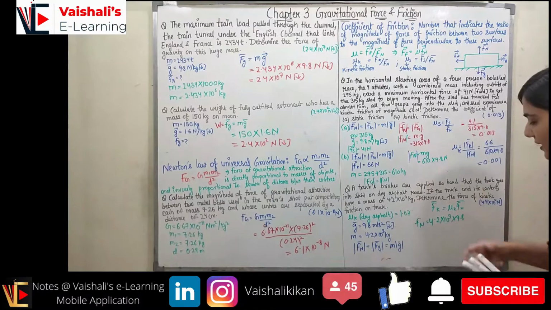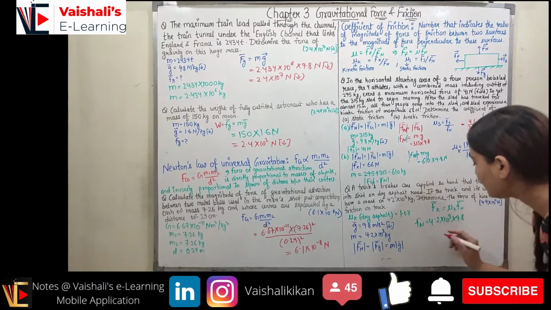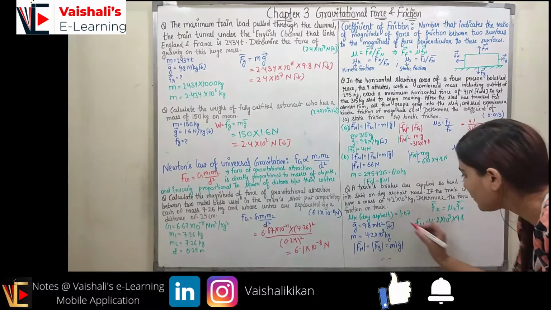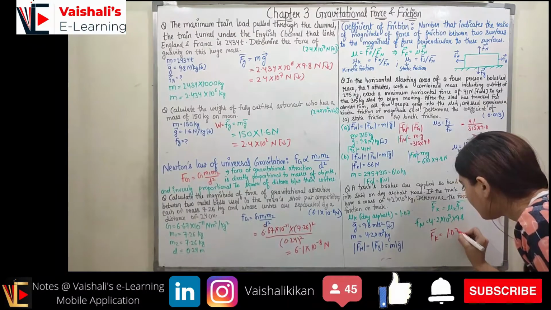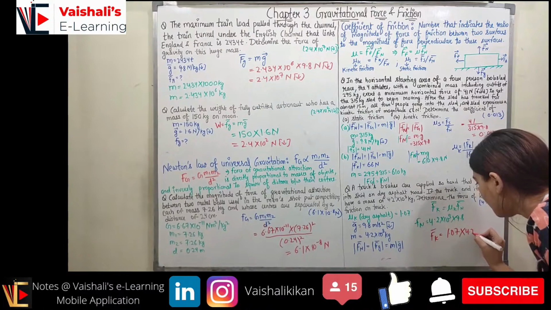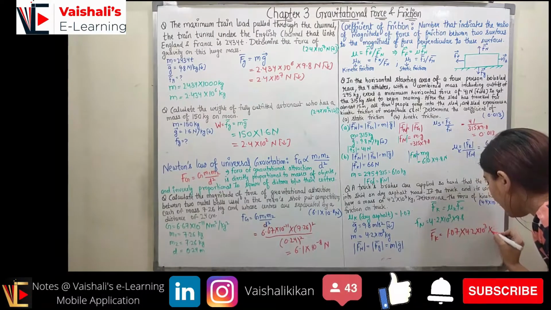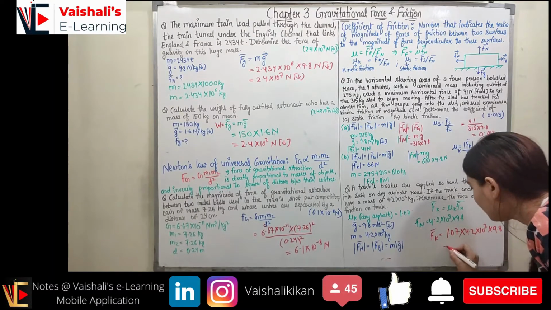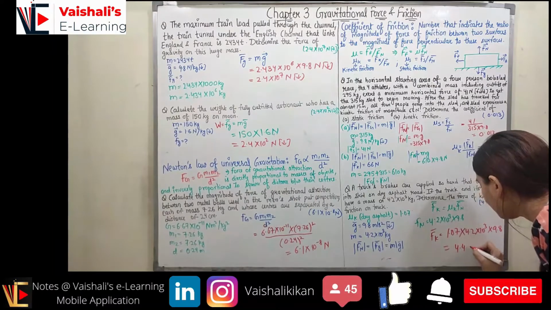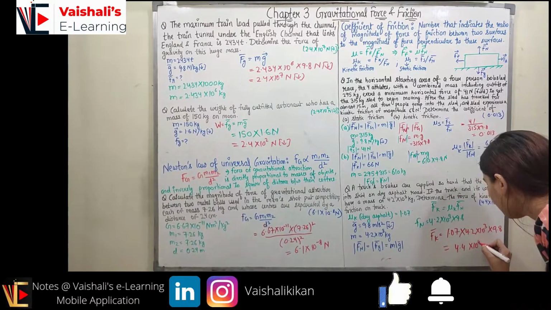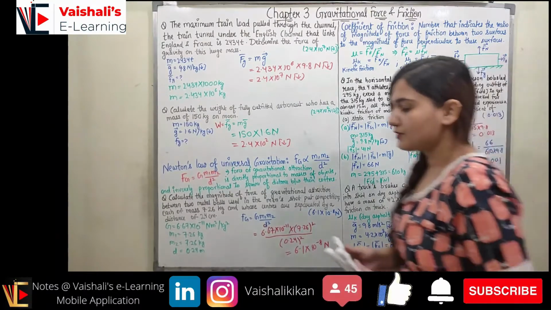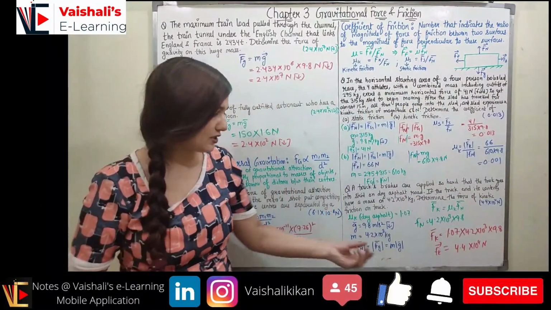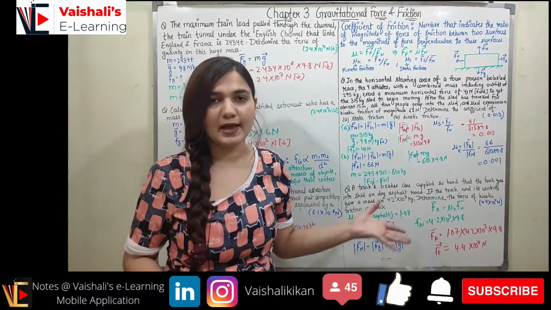Now we know Fk. Fk can be represented as mu k into Fn. So Fn we know, mu k we know, Fk will be equal to mu k, which is 1.07, and Fn is 4.2 into 10 raised to power 3 into 9.8. Now you can do the computation with the calculator and it will come out to be 4.4 into 10 raised to power 4 Newton, right? And the force of kinetic friction is opposite to the direction of applied force.